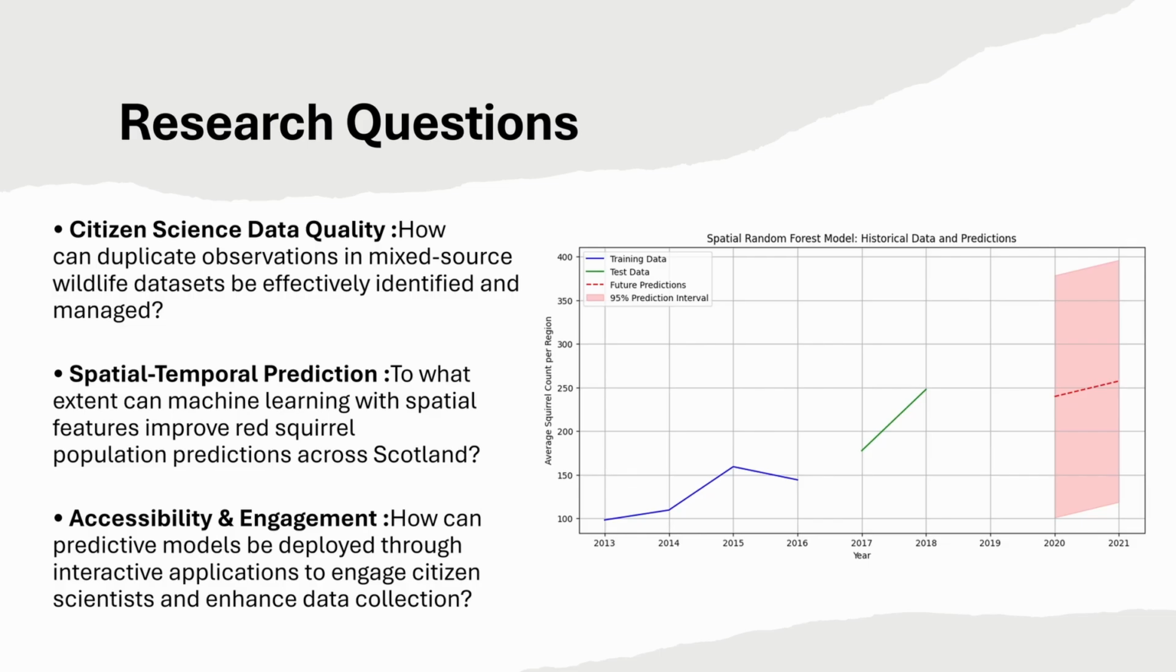Second, how can machine learning incorporating spatial dependencies generate reliable population predictions across Scotland's diverse regions, extending beyond the limit of localised surveys? And finally, how can interactive visualization tools transform complex ecological data into accessible insights, providing feedback to citizen scientists and encouraging continued participation in wildlife monitoring?